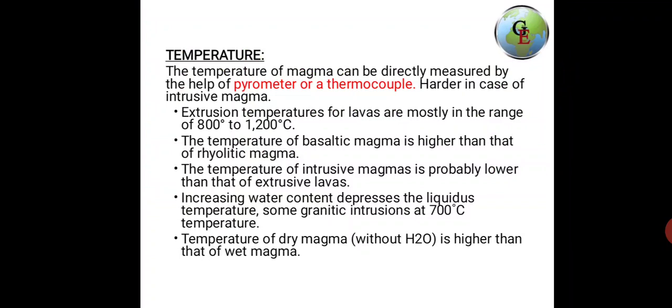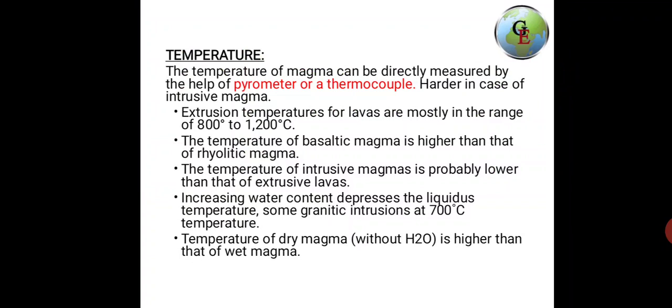The temperature of magma can be directly measured with the help of a pyrometer and a thermocouple, but it is very risky. It is harder in the case of intrusive magma, as intrusive magma occurs within the earth, so it is harder to measure its temperature. The temperature of extrusive lavas mostly ranges from 800 degrees centigrade to 1200 degrees centigrade. The temperature of basaltic magma is higher than that of rhyolitic magma. The temperature of intrusive magma is probably lower than that of extrusive lavas.